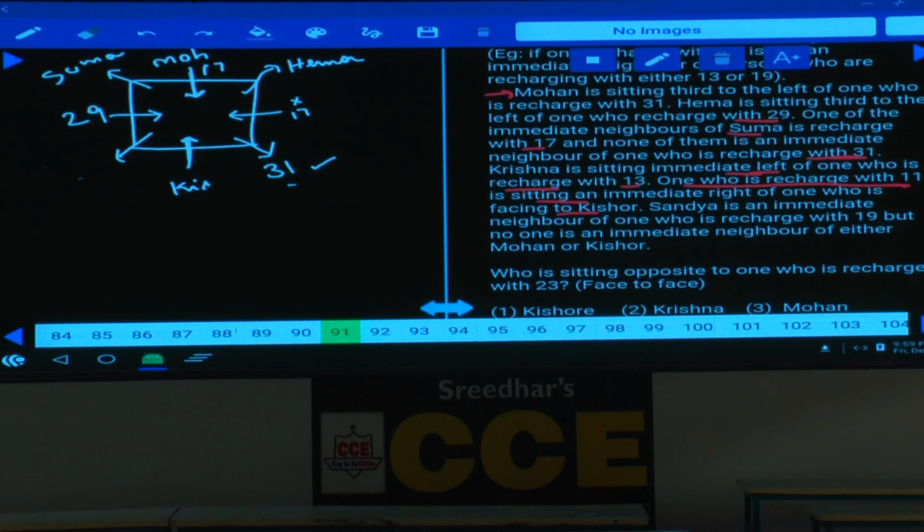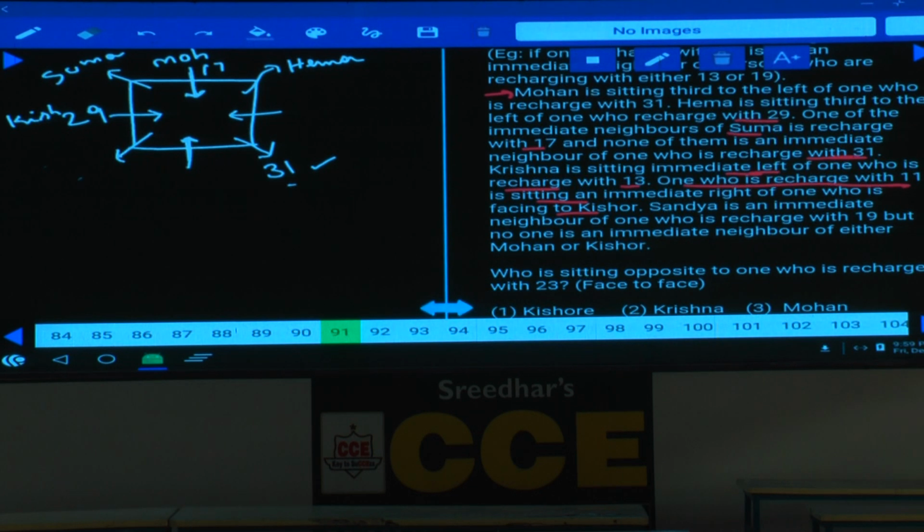But whereas, now that person who recharged with 11 should be, one who recharged with 11 is sitting to the immediate right of the one who is facing Kishore. Then at the same time, what is the other possibility here? And now, sir, if Kishore is at this place, then who is the other person here? Then Mohan and Kishore at this place. Then who is the other person left over here? This Kishore is to the immediate left of whom?